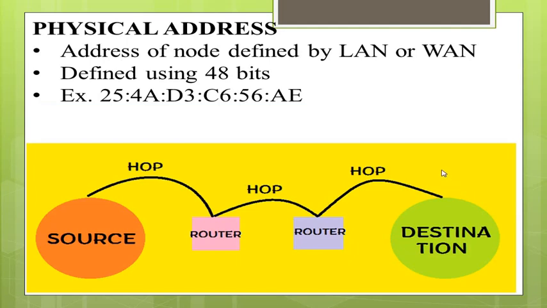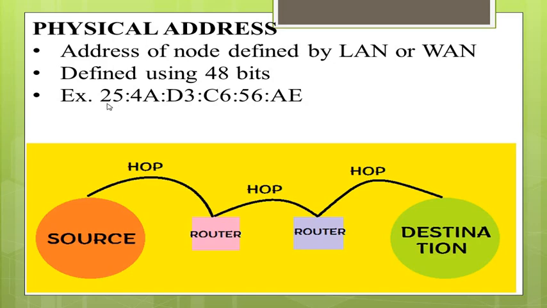We'll see what the physical address is. The physical address is the MAC address, which is 48 bits. It is the address of the node, defined by the LAN or WAN. MAC means medium access control address. It is also known as the data link address. These addresses are defined using 48 bits, which can be represented in hexadecimal form.